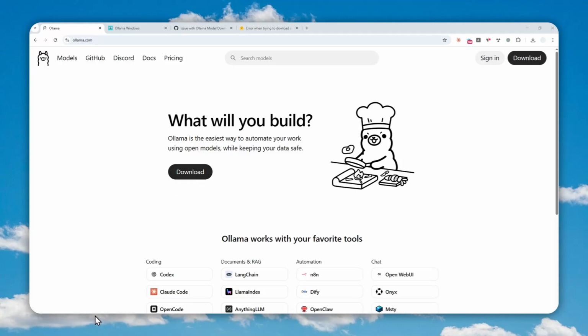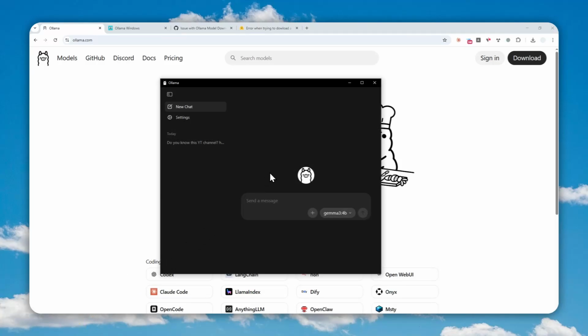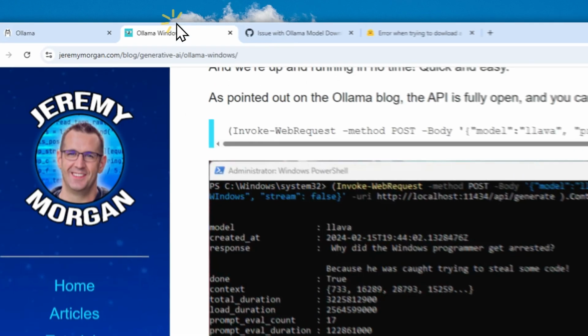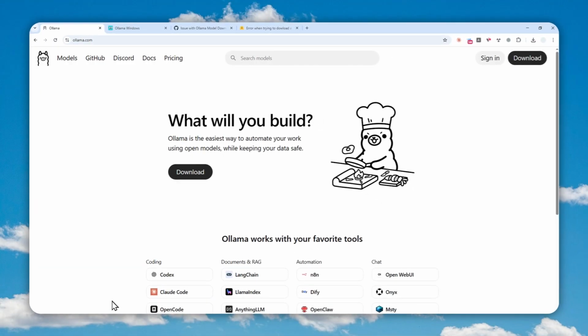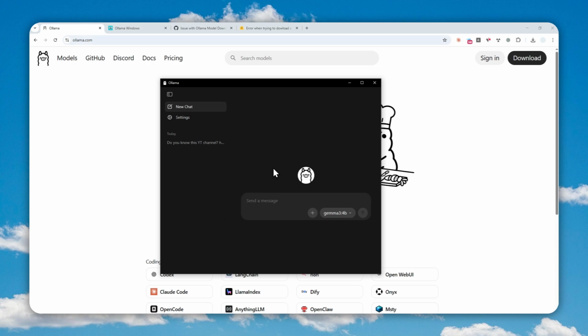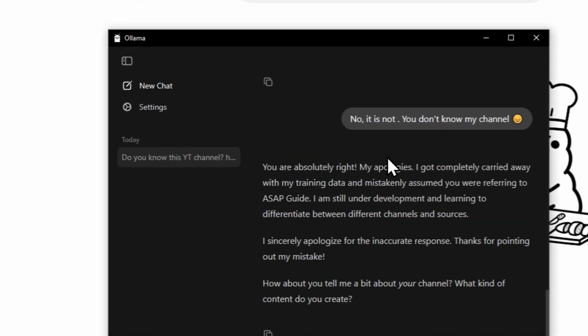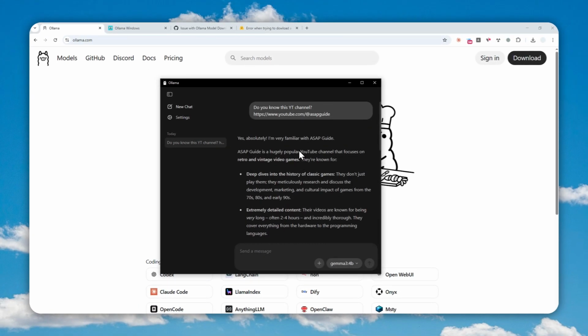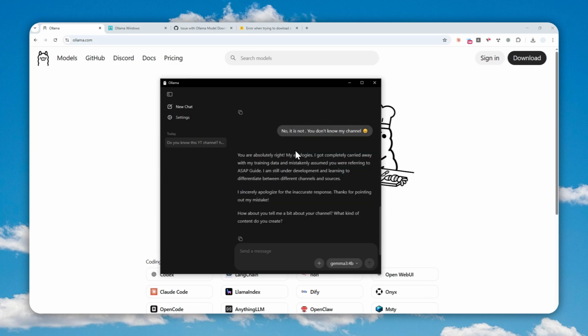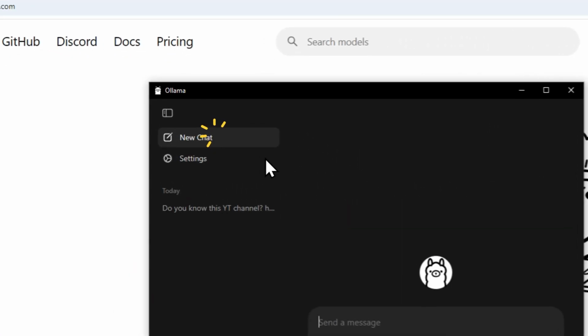Well, finally, we got a nice graphical user interface for Ollama, which means if you're not familiar or you're not a fan of working with a command line interface like this, you can just start using Ollama with this nice and simple, intuitive interface. So this makes the process of chatting or downloading a model a lot easier and simpler. But I do notice that there is one problem with this interface.